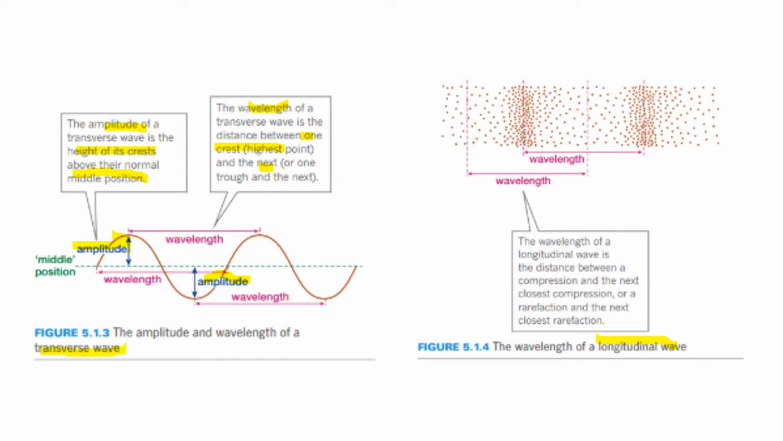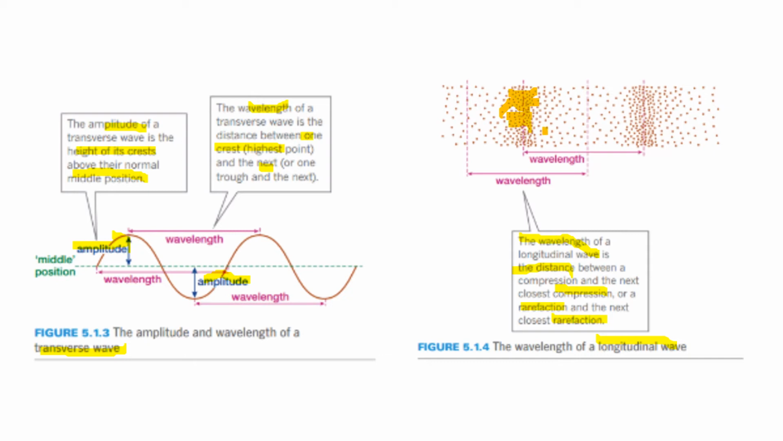So that is referring to the transverse wave. When we are talking about longitudinal wave, you can see there's something called the rarefaction and compression within that particular wave. So it says the wavelength of a longitudinal wave is the distance between the compression and the next closest compression, or rarefaction and the next closest rarefaction. So if you look at this diagram here, the one that I'm going to highlight right now in orange, this is what we call the compression region. Can you see there are many particles next to one another?